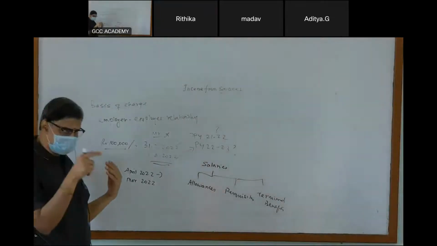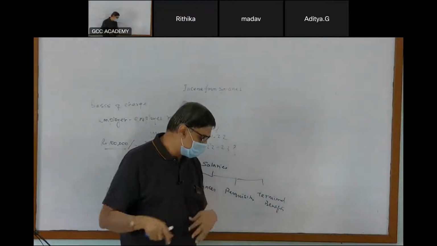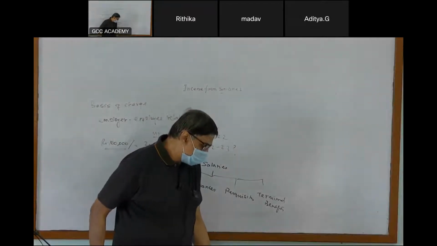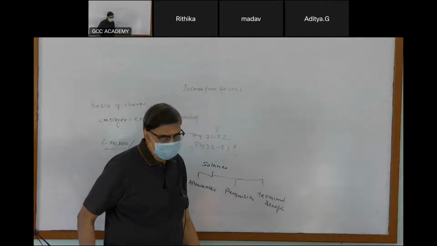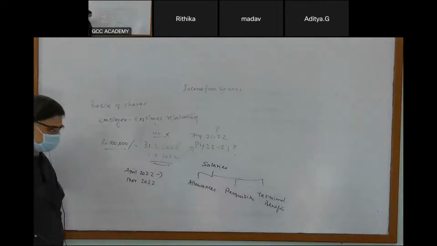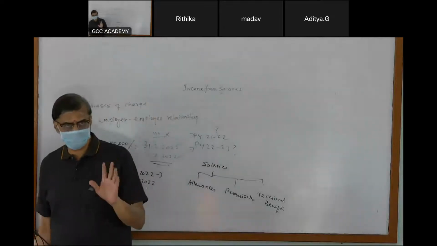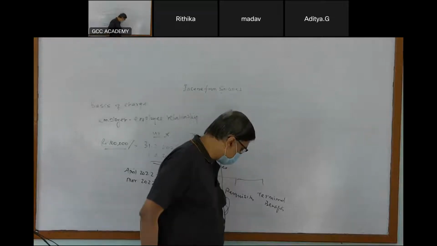So there are 3 components given in basis of charge. First, salary due, salary paid, arrears of salary. Okay, clear? So the basis of charge, just to provide additional clarity: salary is taxable on due or receipt basis, whichever is earlier. And accounting period or basis of accounting and all is not relevant.